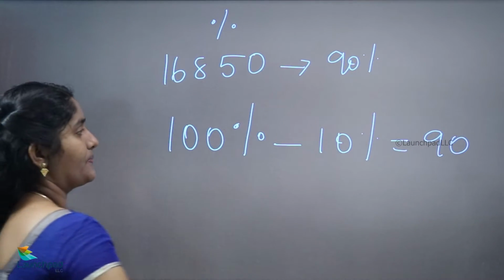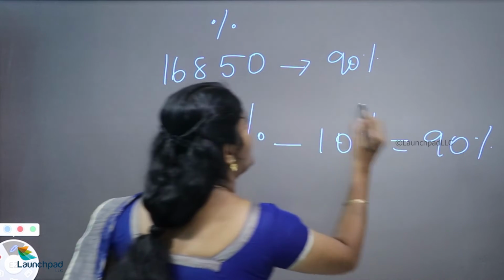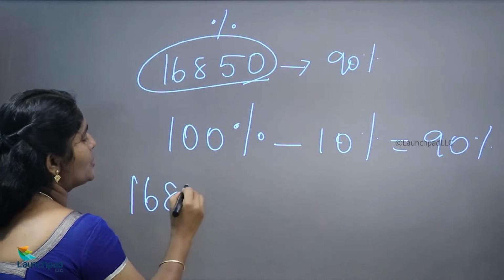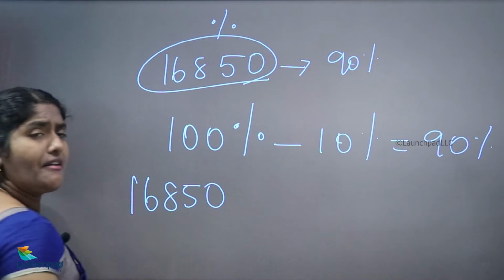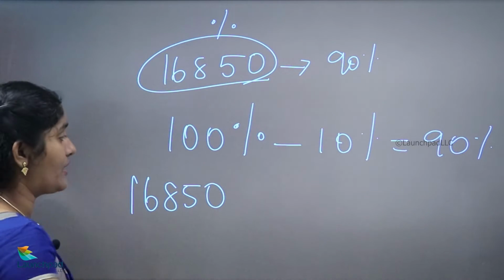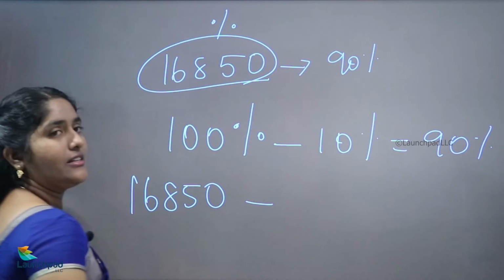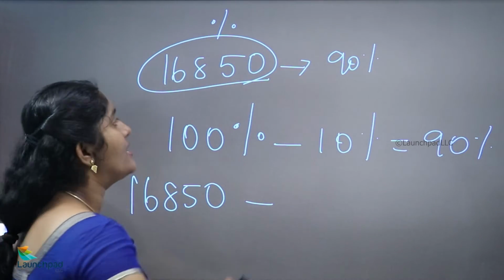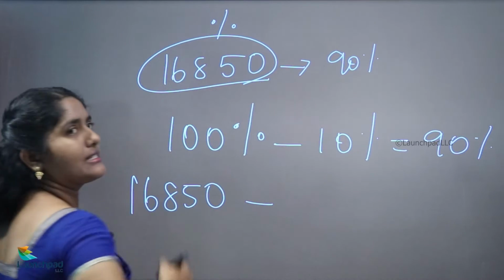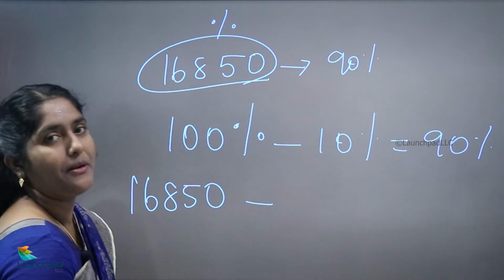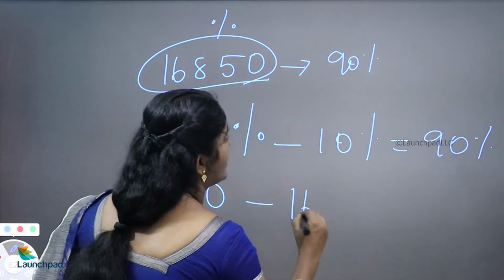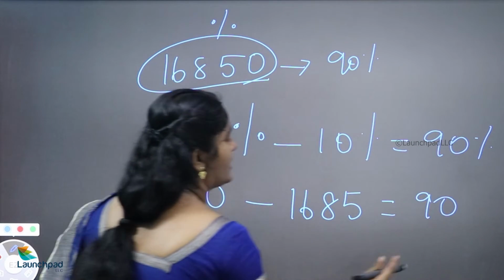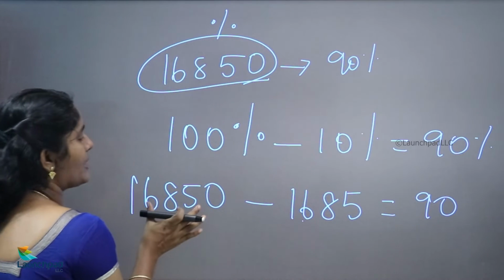So what is your 100% value here? The initial value you always want to consider as 100%. 16850 minus 10%, and it is simple to calculate the 10% value. Am I right? You can cut down your last digit. This is your 10%, 1685. Subtract this value from this.